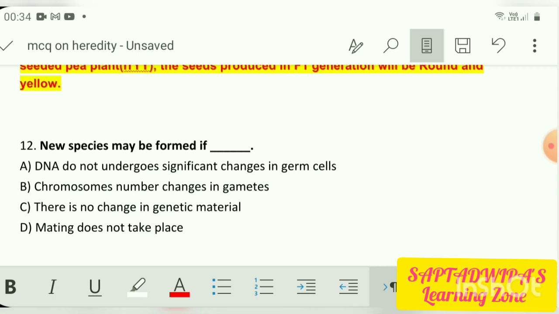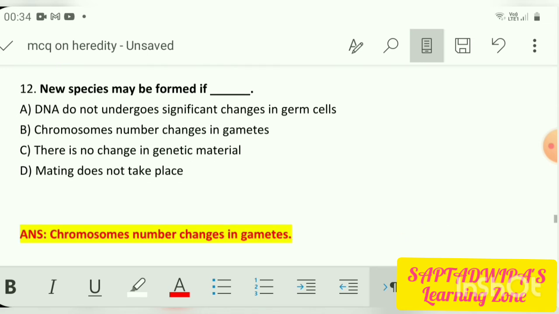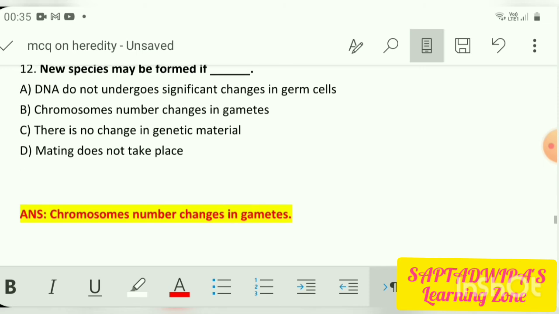But new species will form only if the chromosome number changes in gametes. If the number of chromosomes changes in gametes, that means mutation is occurring, and then obviously new species will form. So our answer is number 2, that means B: chromosome number changes in gametes.